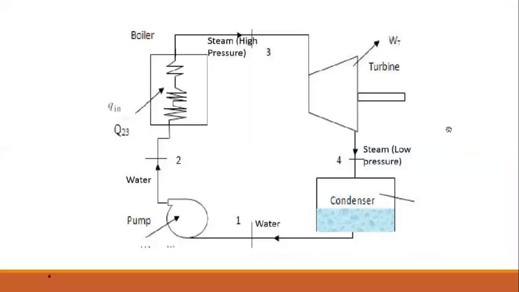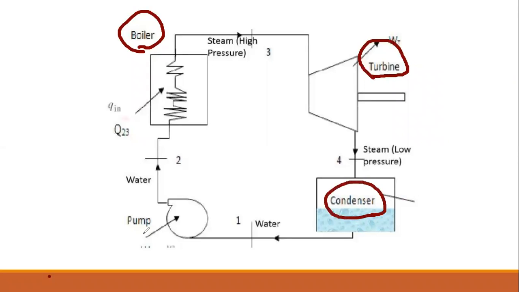Okay, so moving to the second point, we already know this. This is the schematic diagram of a steam power plant. I already discussed there are four main components. That is the boiler, next is the turbine, next is the condenser, and finally the pump.